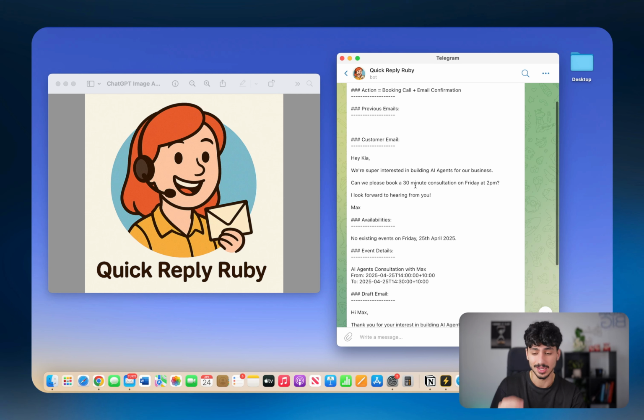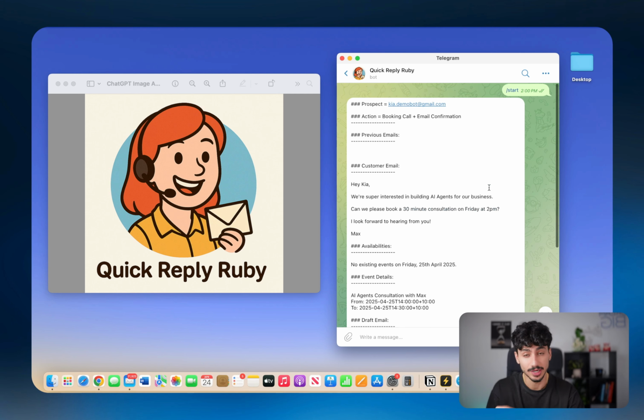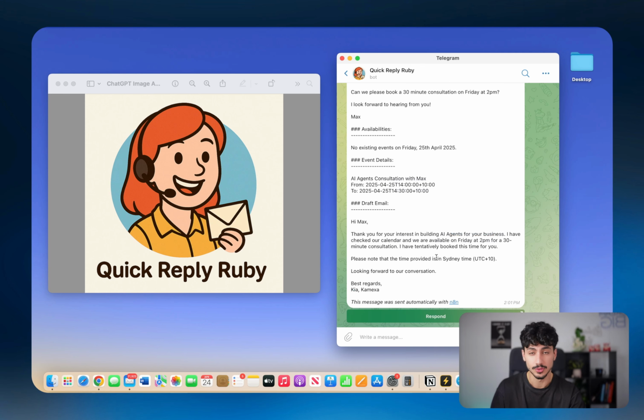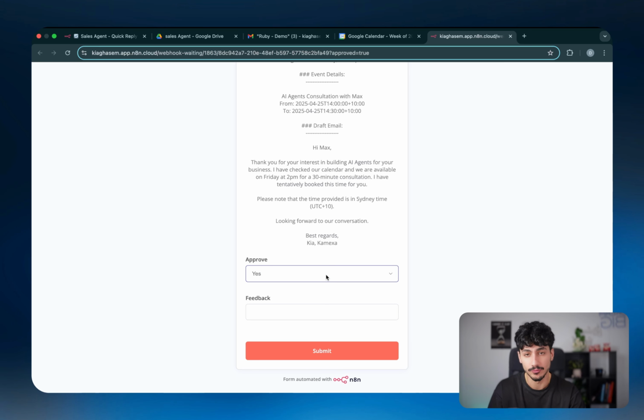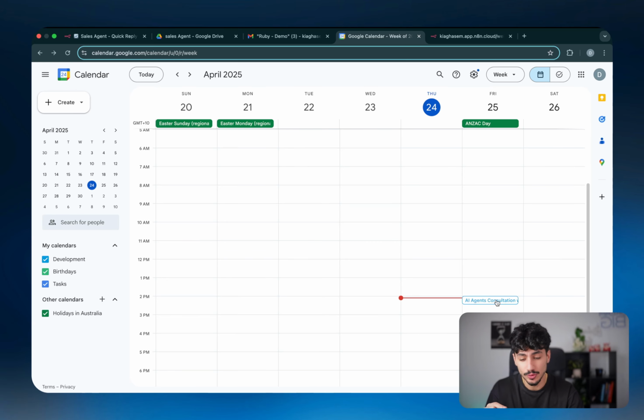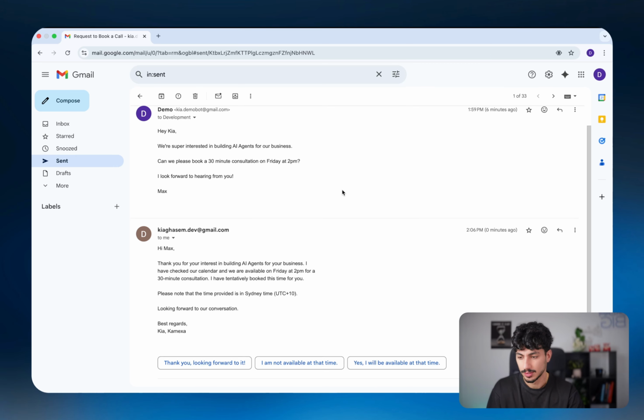Looks like in this case, the customer wanted to book a call, so Ruby checked availabilities and she wants to book in the call and send an email confirmation. So all I have to do is grab my phone, click on respond, and then approve of Ruby's action plan. And just like that, Ruby has booked in the call into my calendar and sent the customer an email confirmation.